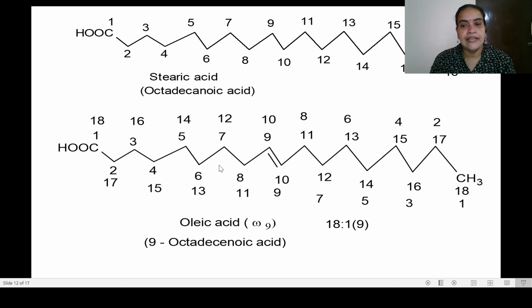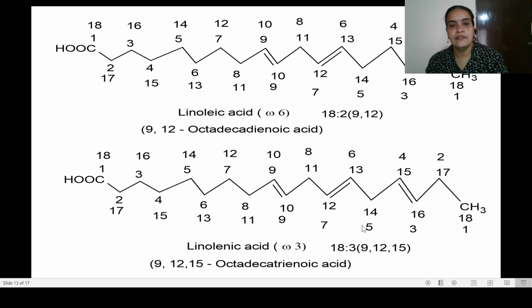Oleic acid contains 18 carbon atoms and one double bond, and this double bond is at the 9th position. That is why it is written in bracket as 9: 18:1 in bracket 9. Linoleic acid 18:2, 9 and 12. The first double bond is between 9 and 10, so the lowest number we take. So 9 and 10, one double bond. Then 12 and 13, the second double bond. So 9, 12.